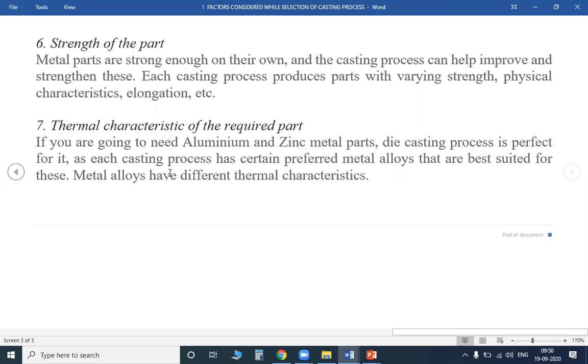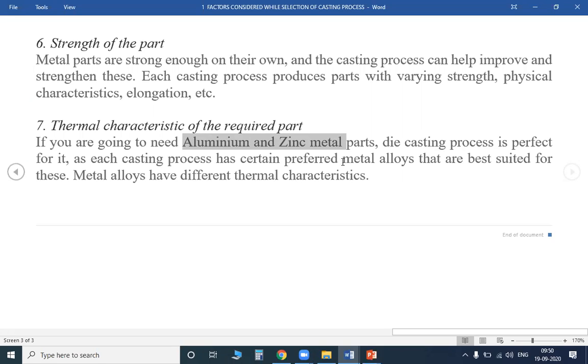So when the person wants certain thermal characteristics, what type of metals can be selected for what type of process? Here I gave an example that for a die casting process, aluminum and zinc are perfect. Similarly, when you take a centrifugal casting process, what type of metal parts can be very useful for you? That is to be considered.